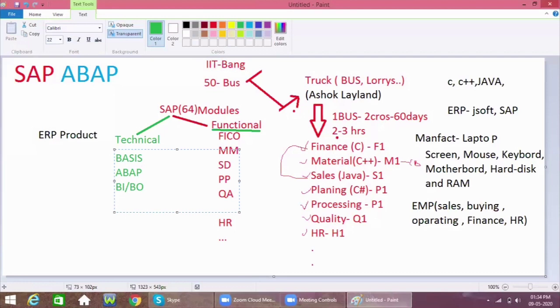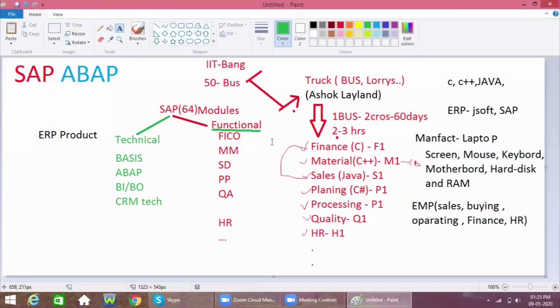CRM functional is also available, so don't get confused. CRM is customer relationship management. Each and every department has its own different focus.